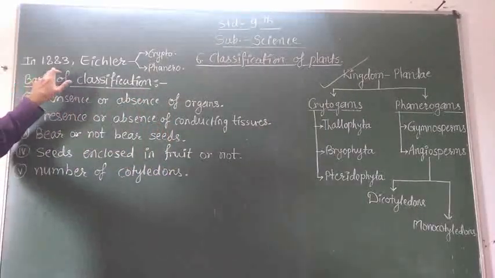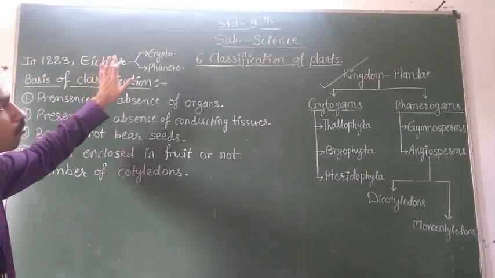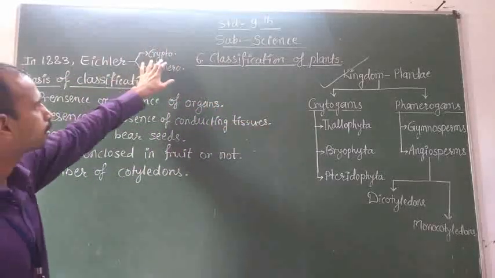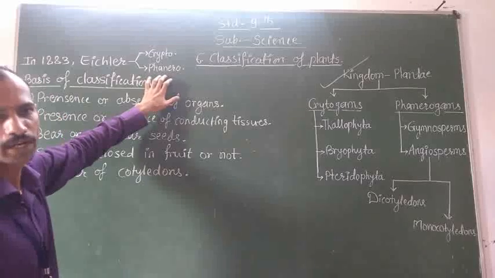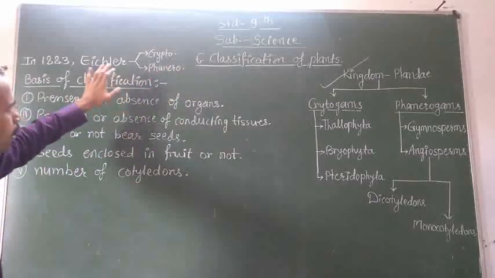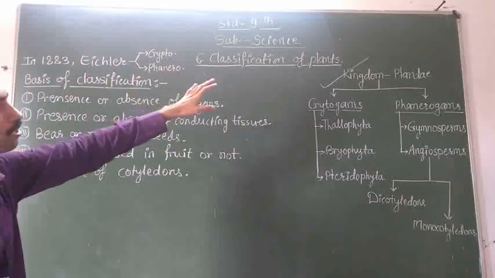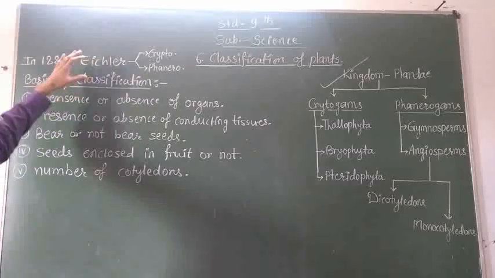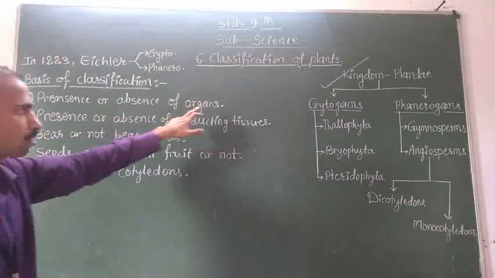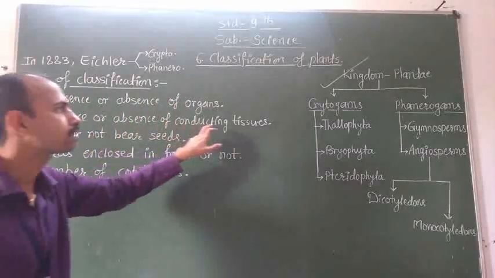In 1883, Eichler was the scientist who classified kingdom Plantae into two subkingdoms, that is Cryptogams and Phanerogams. He classified the plants of kingdom Plantae on the basis of these 5 points. The first is presence or absence of organs. The second one is presence or absence of conducting tissues.